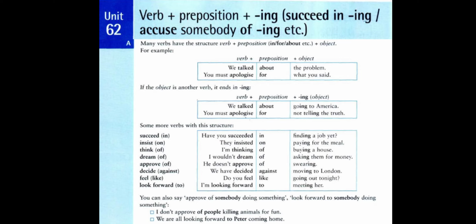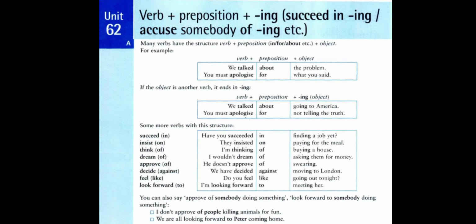I wouldn't dream of asking them for money. Here we have the verb dream followed by the preposition of and followed by verb plus ing, asking them for money. So we have again verb plus ing after the preposition.